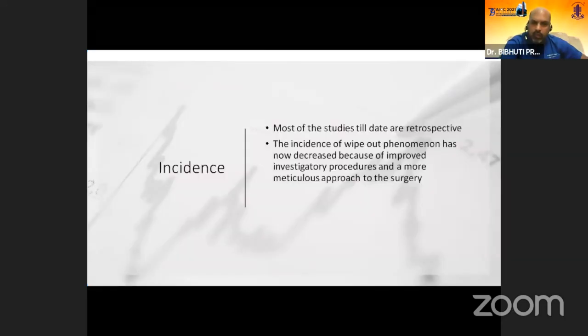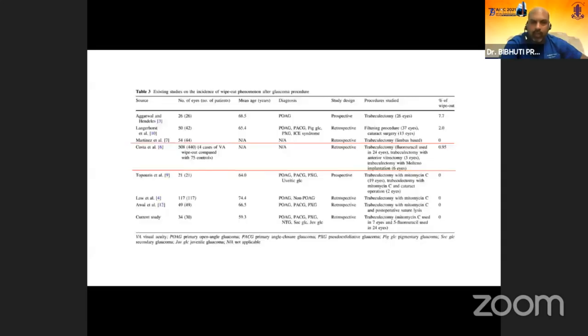So incidence: most of the studies till date are retrospective. The incidence of the wipeout phenomenon has now decreased because of improved investigatory procedures and a more meticulous approach to the surgery. So if we go to the articles which are available, most of them are retrospective studies.